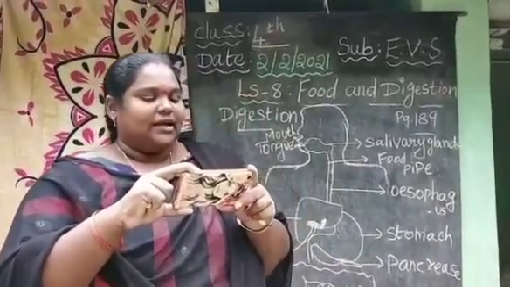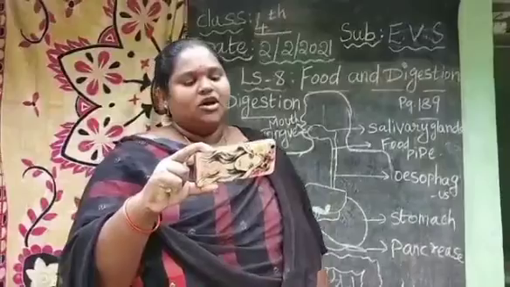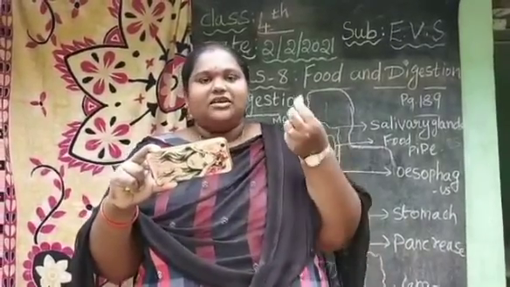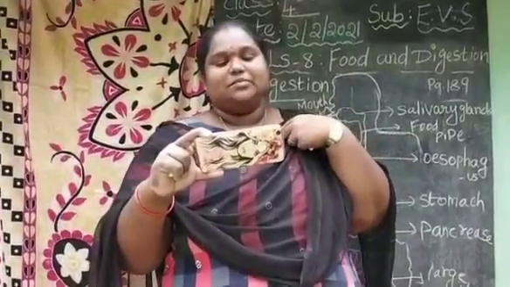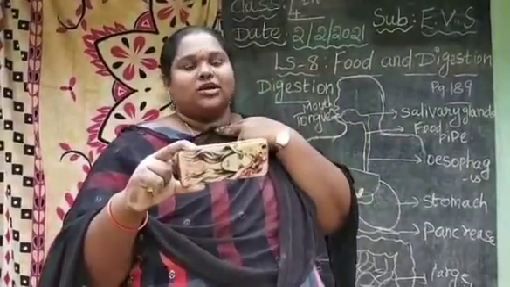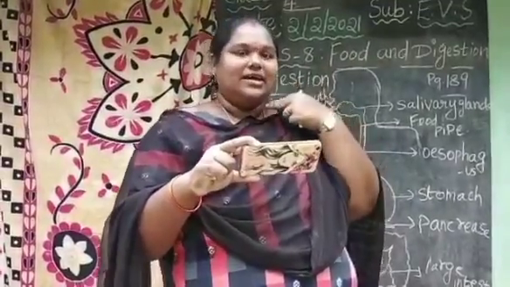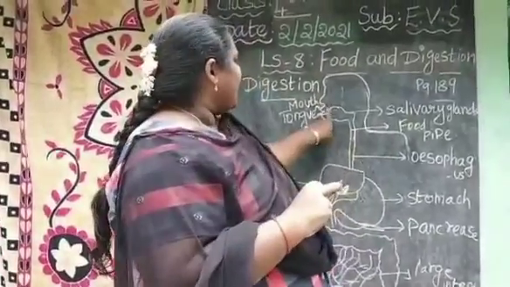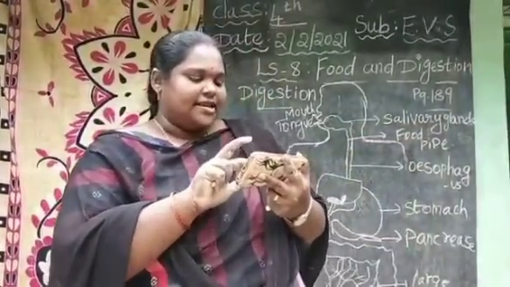The tongue then pushes bits of this mashed food into the throat, where it is swallowed. So look here, the mouth, tongue and salivary glands are there.